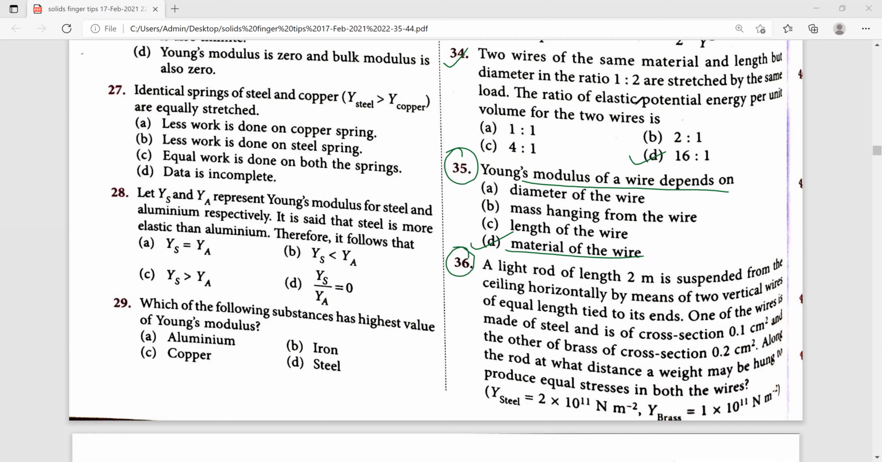36th one. A light rod of length 2 meters is suspended from the ceiling horizontally by means of 2 vertical wires of equal length tied to its ends. One wire is made of steel and has cross section 0.1 centimeter square, and the other is brass with cross section 0.2 centimeter square. Along the rod, at what distance may a weight be hung to produce equal stress in both the wires?